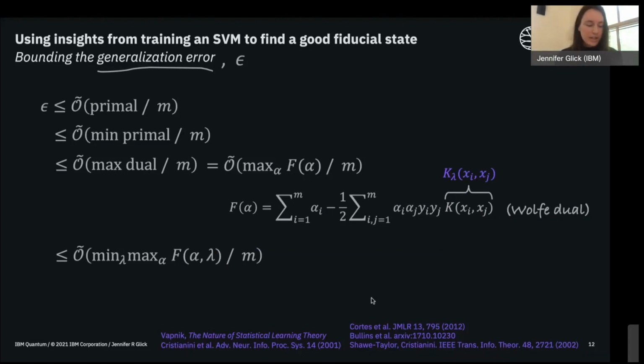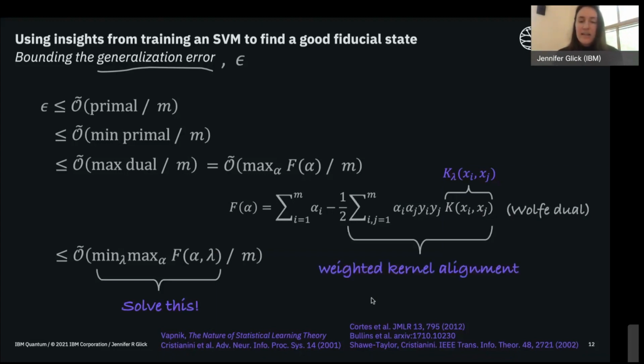The answer to this question is yes. The procedure that we would take is to solve this min-max problem of the Wolfe dual cost function. And it turns out that this is actually connected to a well-known procedure called kernel alignment.